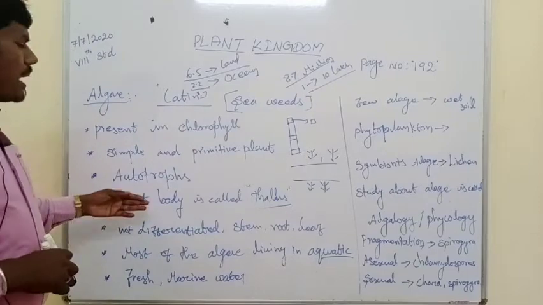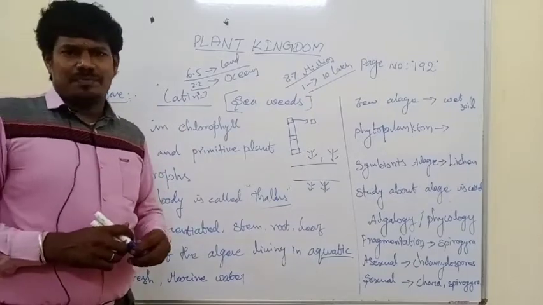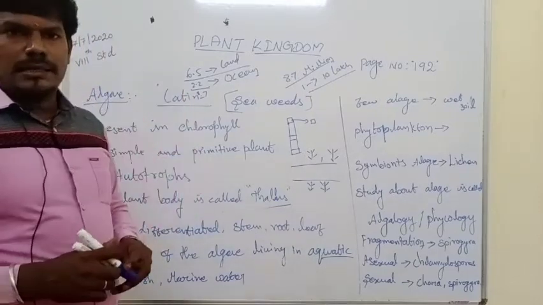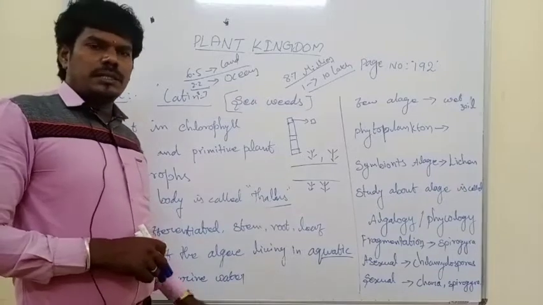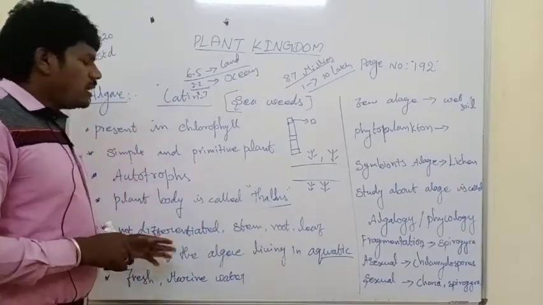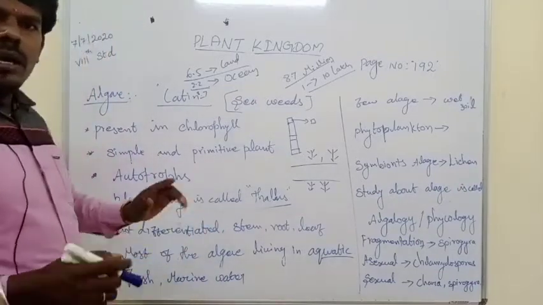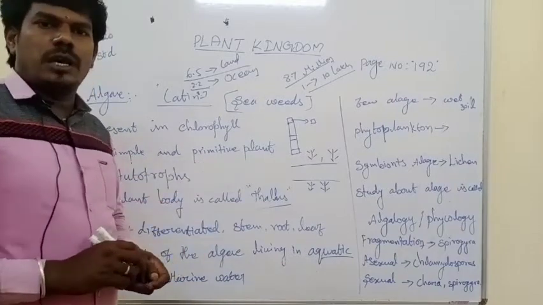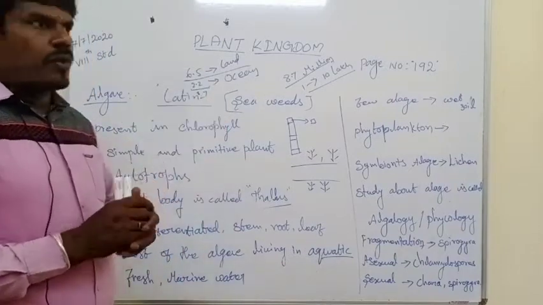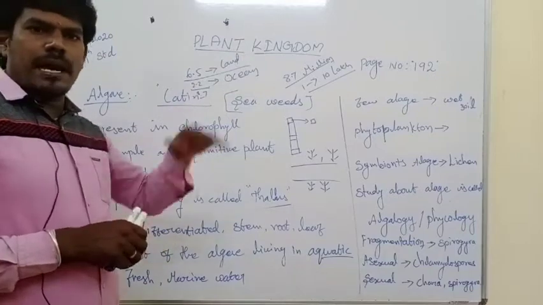And the plant body is called thallus. This is not mature, and that's the reason it is not differentiated. Not mature means what? You cannot easily identify the differences present in the plant itself.